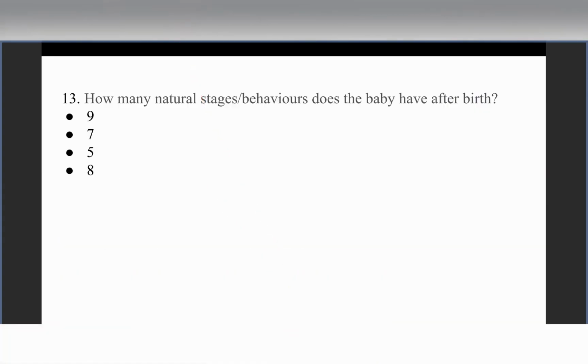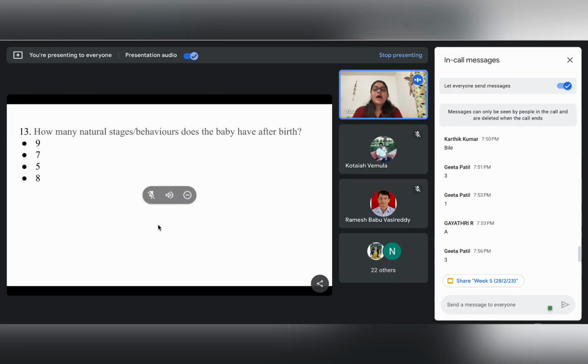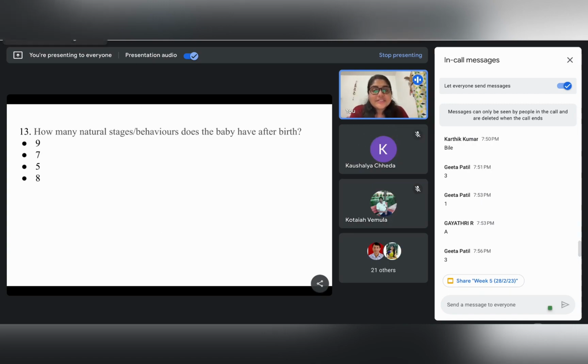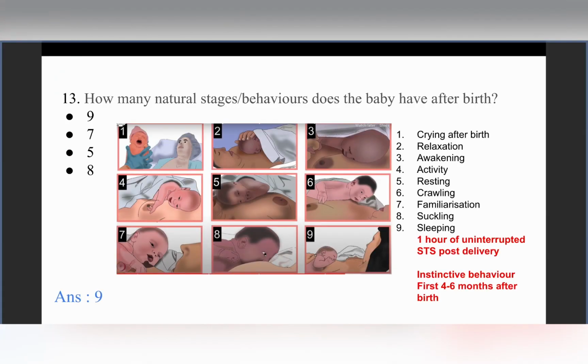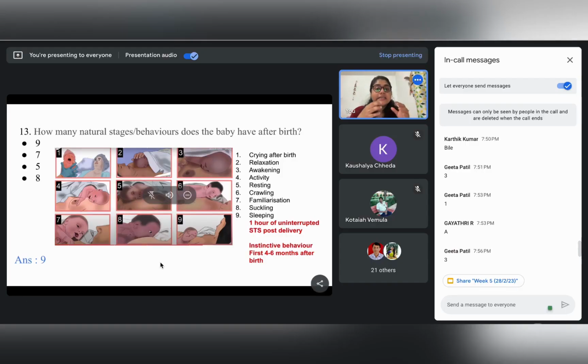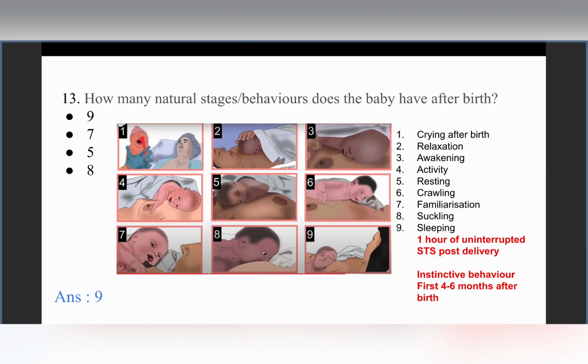Okay. So next, how many natural stages or behaviors does the baby have after birth? 9. Yes, correct. So if we consider the natural or the instinctive behaviors of the child immediately after birth, then there are specifically 9 stages. So as we can see, the first